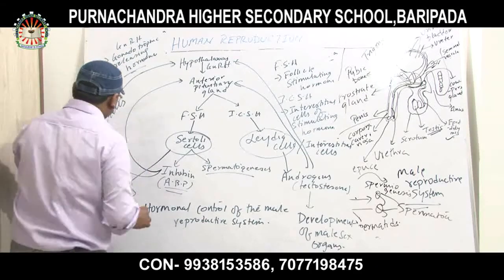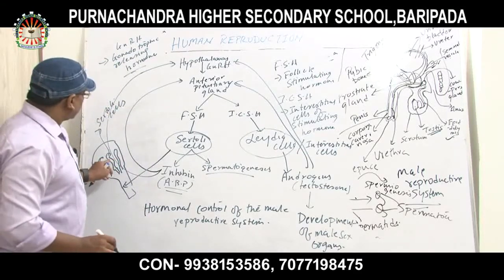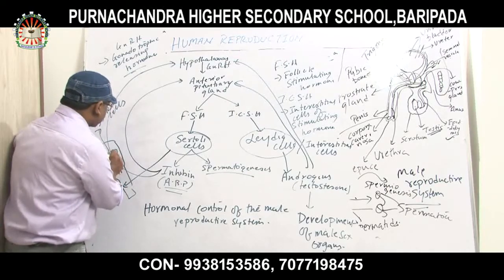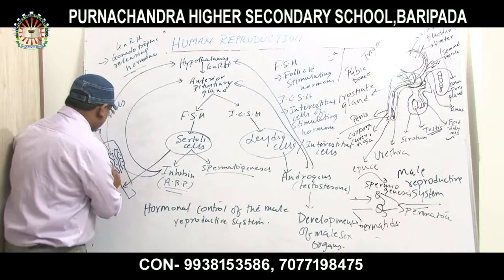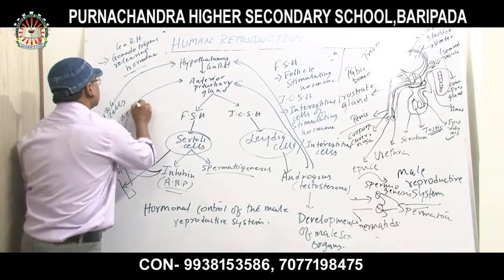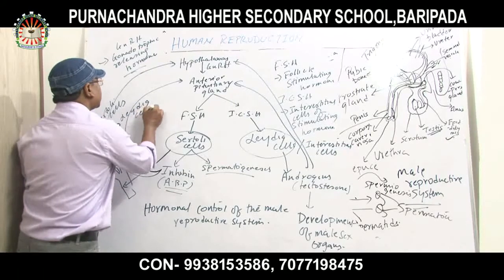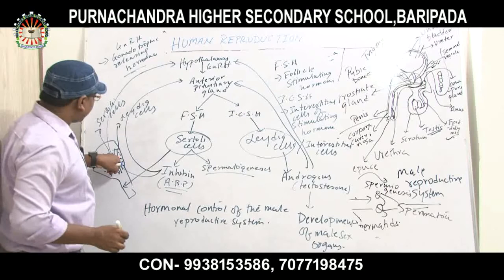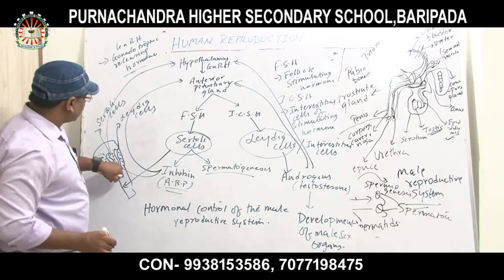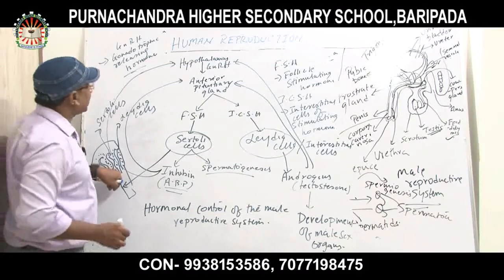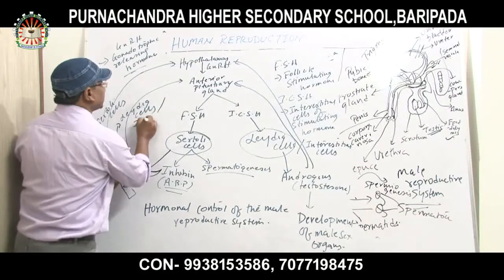And between two adjacent seminiferous tubules, which kind of cells are present? Leydig cells. Inside the seminiferous tubules are the Sertoli cells, the nurse cells, and outside the seminiferous tubules, this dark structure I have shown you is the Leydig cells. The other name of Leydig cell is interstitial cells.